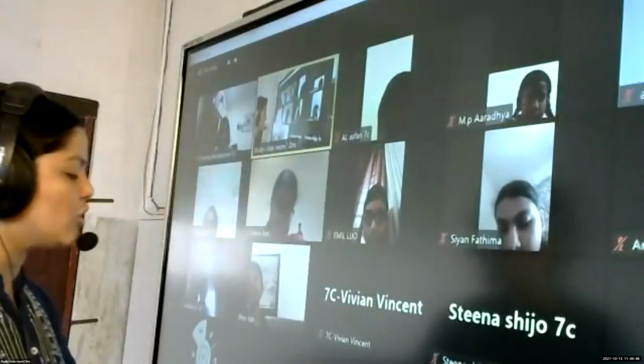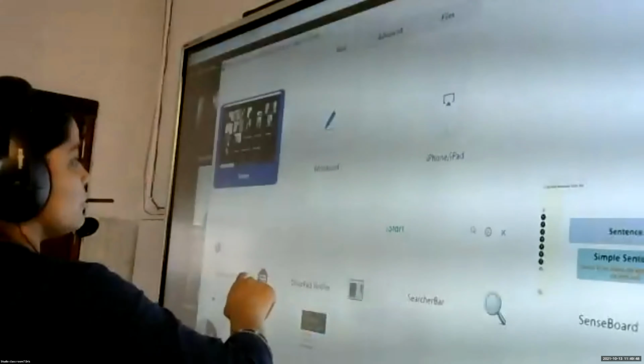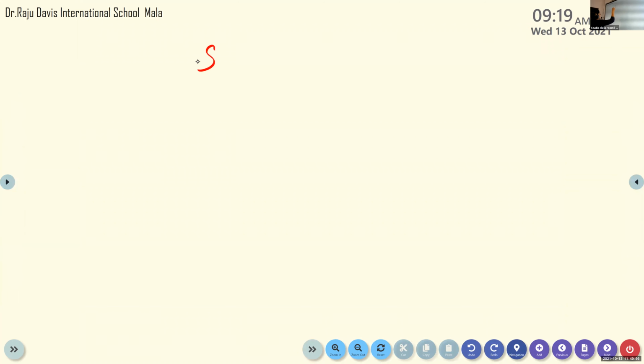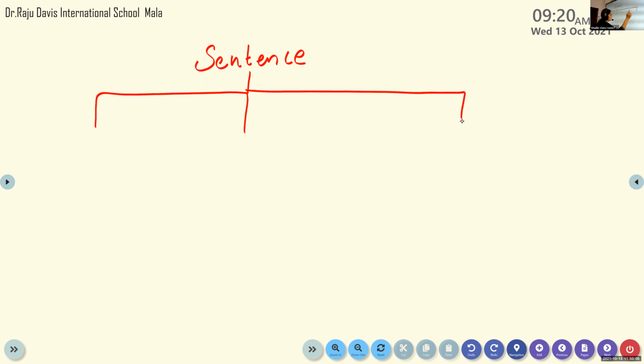Let me draw a picture for you. Look at here. You can write a heading before starting the class today. Let me draw a table for you. Everyone, please write this sentence. This we can label into 3. First type, and these are called types of sentences. These are known as types of sentences.